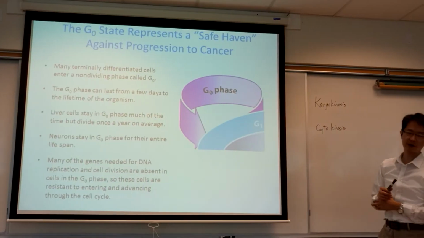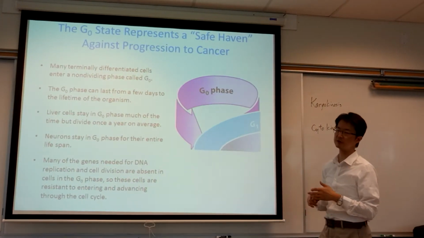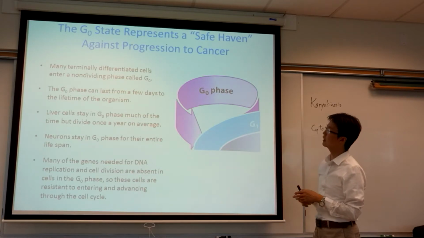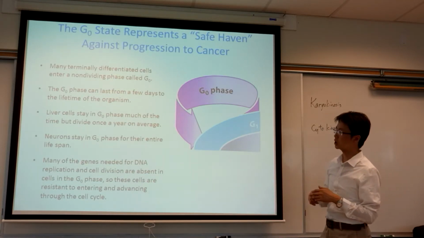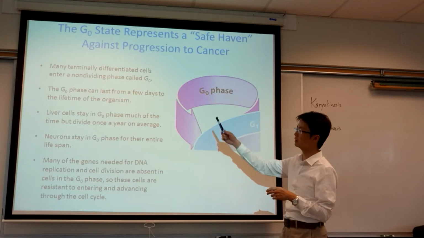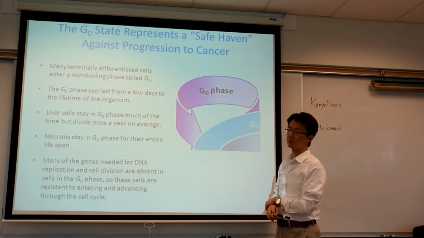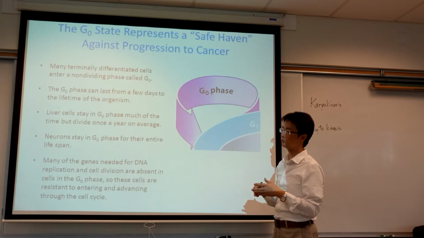Now G0 phase. I briefly mentioned G0 phase because it is a safe haven. In G0 phase, there is no cell division, and G0 phase lasts from a few days to the lifetime. That's why a neuron can stay in G0 phase for so long.